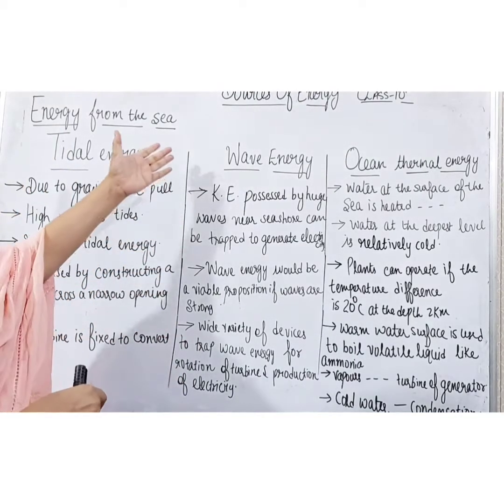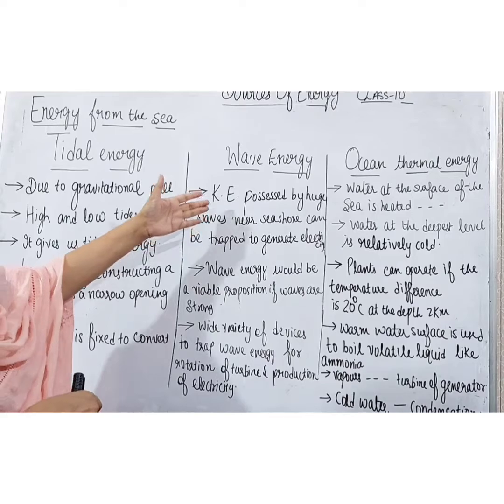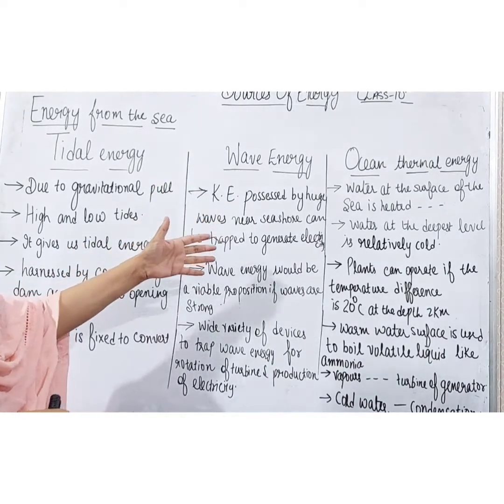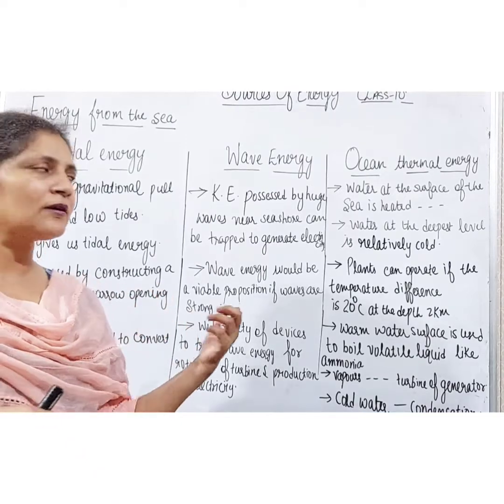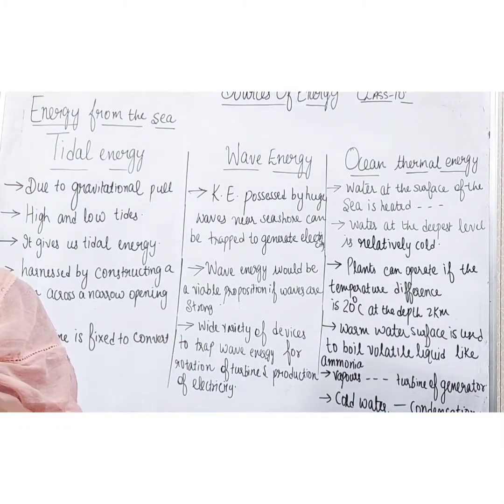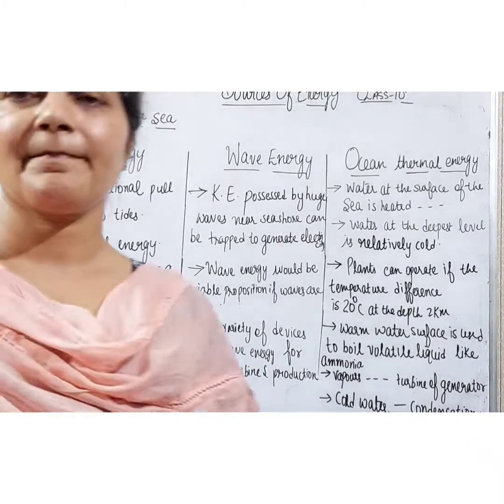So this is all about wave energy, which is produced by the strong waves due to strong blowing winds.